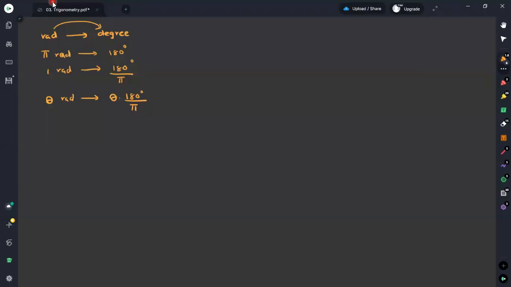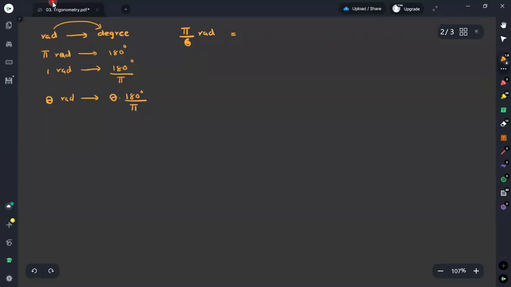If I take several examples on this matter, here it is π over 6. Here I have π over 6 radians, and we can convert this into degrees.